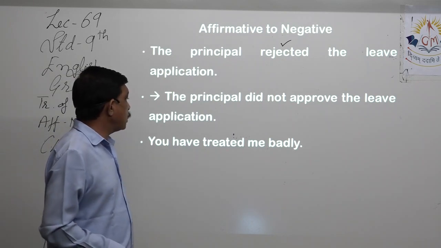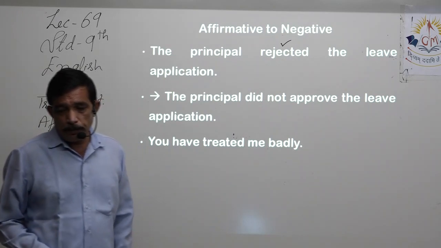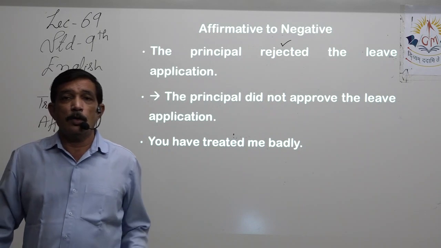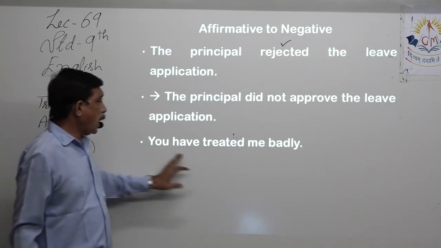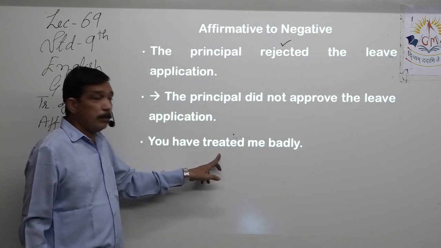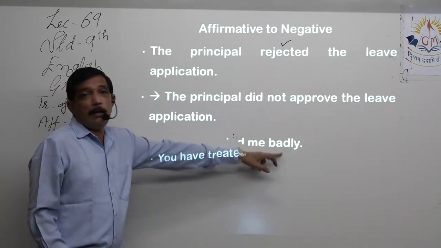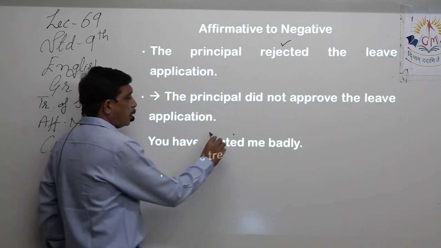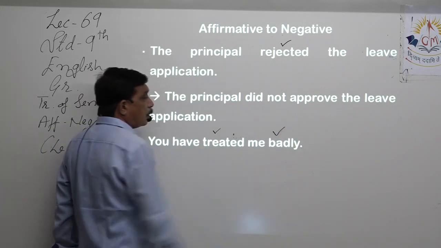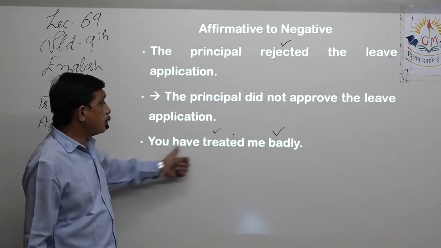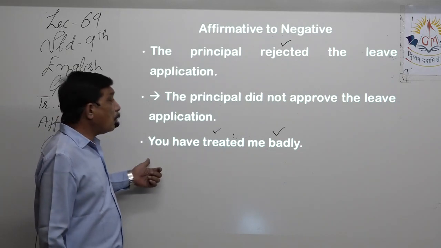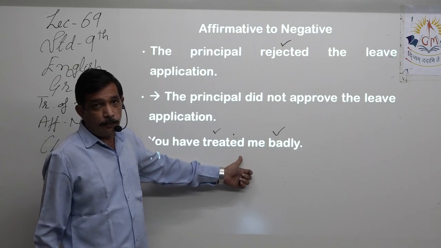You have treated me badly. Now we know we cannot do anything to the verb, but there are two words here, treated me and badly, with which you can do some work to make it a negative sentence. You have treated me. You have not treated me.